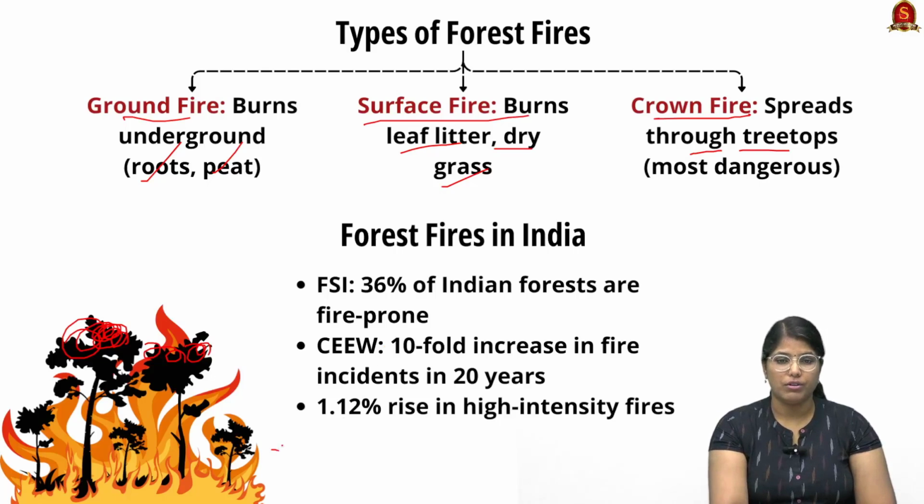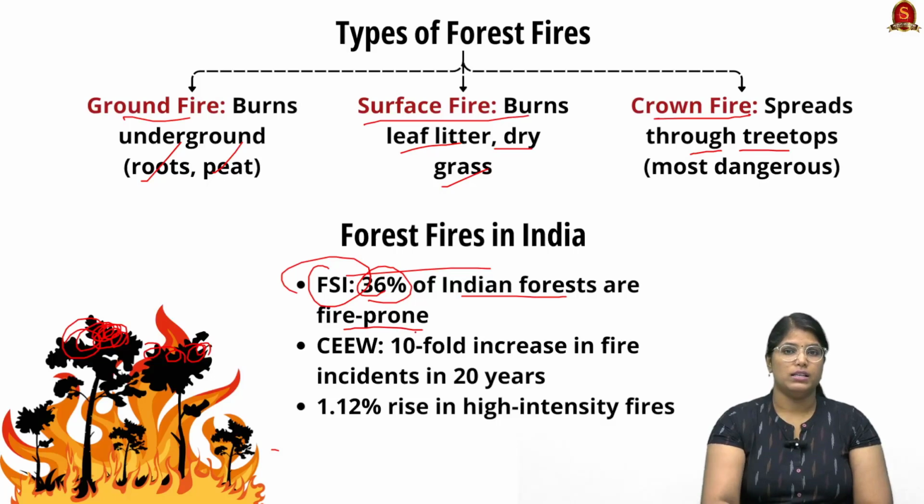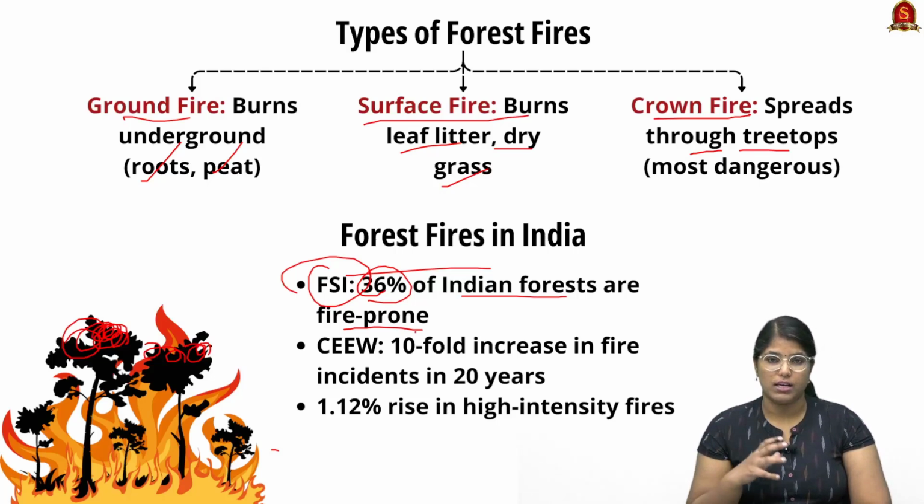Now talking about the forest fire in India and the statistics about it, see, according to the Forest Survey of India, 36% of Indian forests are fire prone. This is mainly because the forests in our country have all types of forest, mainly composed of deciduous forest. See, when we call it a deciduous tree or deciduous forest, it means that the leaves will be shed during the summer season.